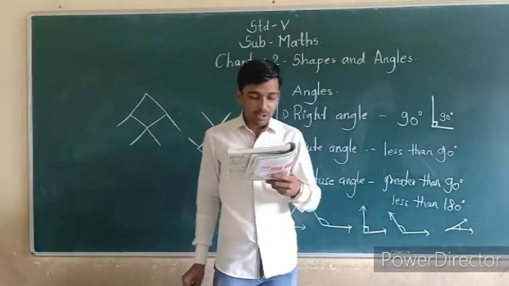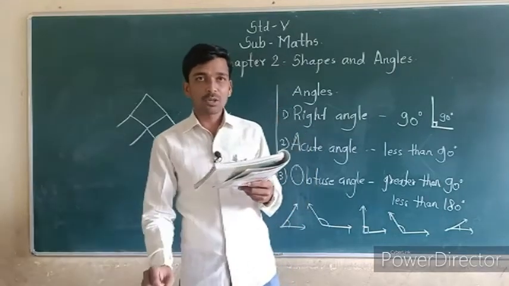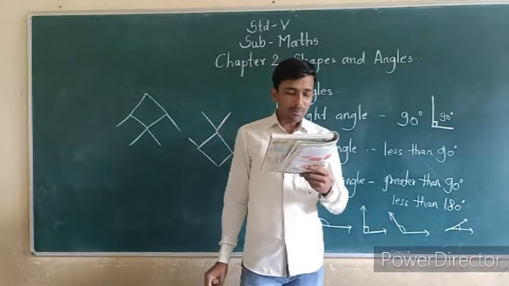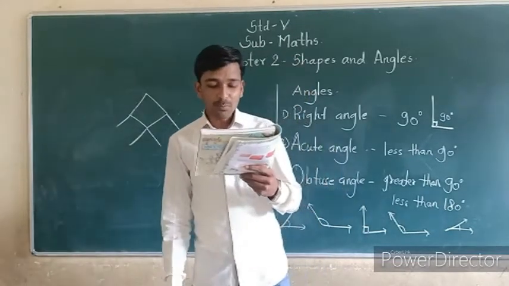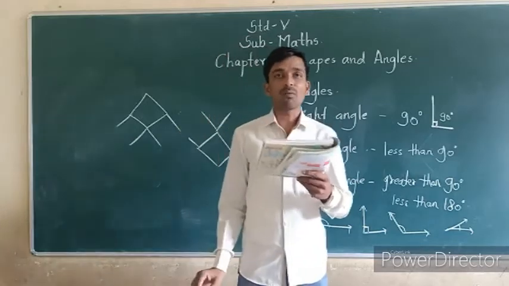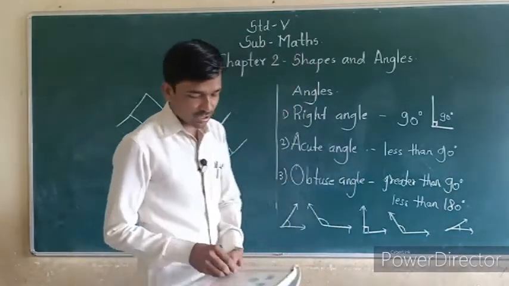Third puzzle, using 10 matchsticks. Here you can use 10 matchsticks. Make this shape. Pick up 5 matchsticks and put them in such a way that you get the shape of a house. This is also the same.